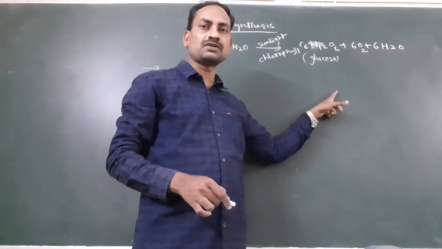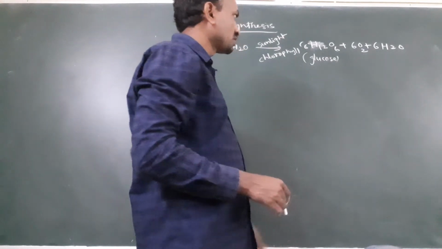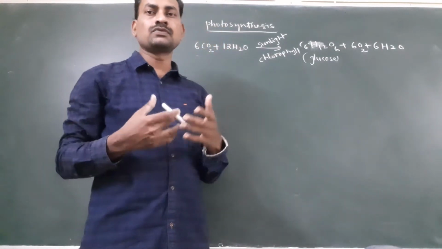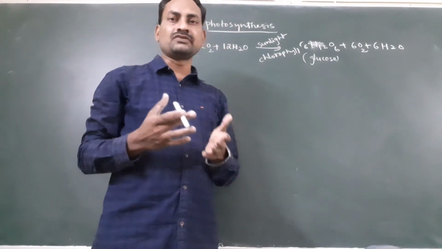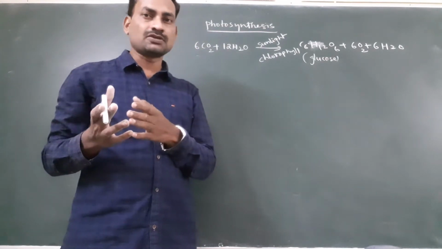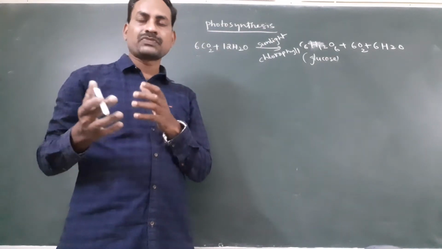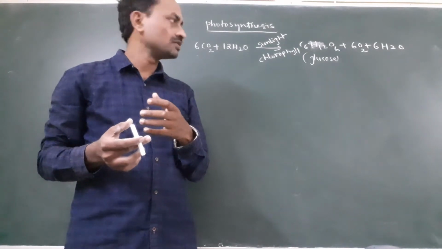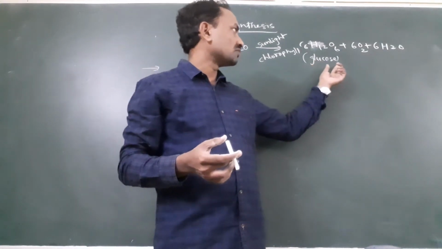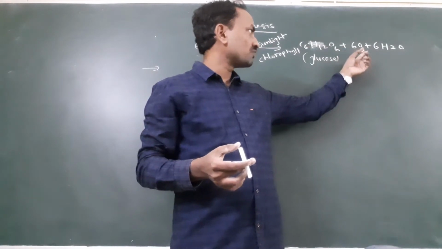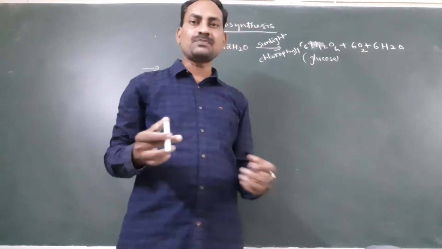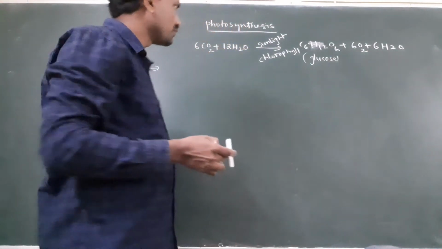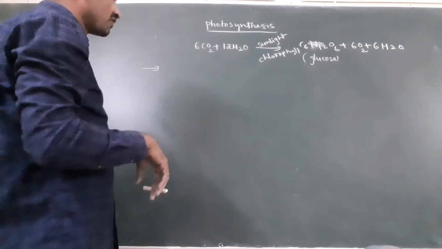This glucose molecule converts to sucrose, and in the form of sucrose, the transportation of glucose occurs. Later it converts to starch in the storage organs like fruits and roots. There are many different types of storage organs in different plants. So here, 6 molecules of oxygen. Oxygen is a byproduct of photosynthesis, and it also releases water molecules. So this is the equation of photosynthesis.